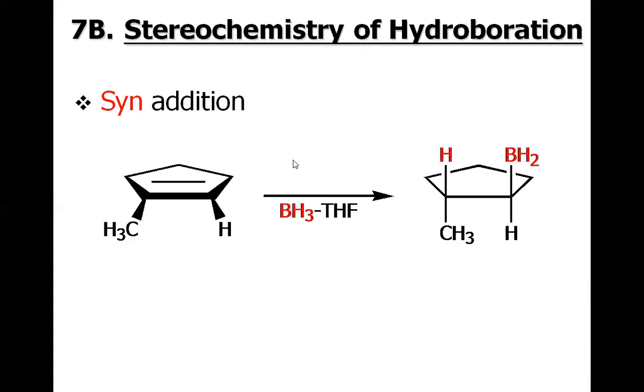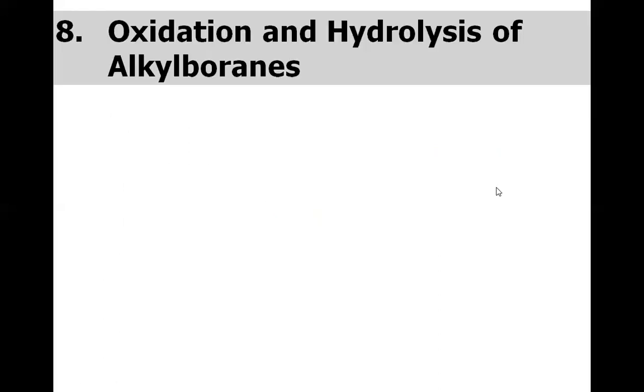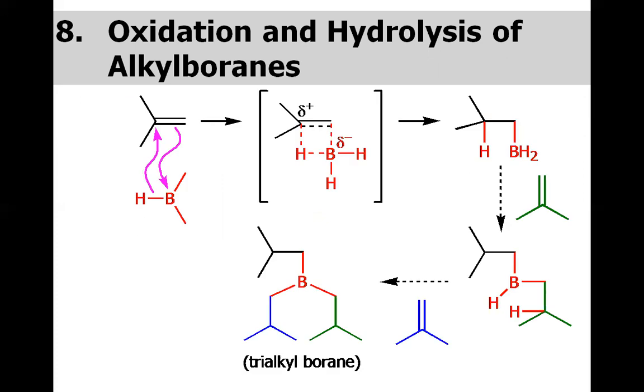What about the stereochemistry of hydroboration? The stereochemistry is syn. Syn means the delivery of the boron and the hydrogen comes from the same side. The opposite of syn is anti, which means the opposite side. So in this particular alkene, the BH2 and H, which are coded red, must have come from the same face. And this is the syn stereochemistry.